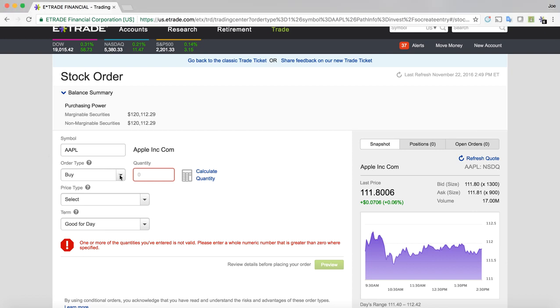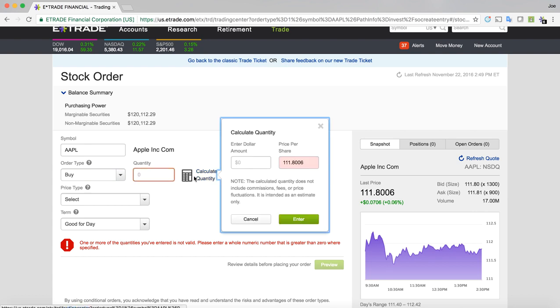There are several order types you can enter: buy, sell short, buy to cover. Now these last two we won't get into too much right now because they deal with what's called shorting a stock, and that will be something we cover well in the future. For this instance, we're going to buy. First, we need to determine the quantity. Quantity refers to the number of shares we want to buy.